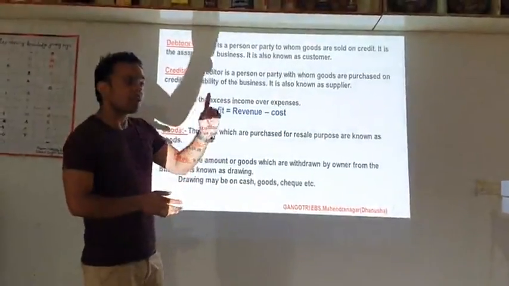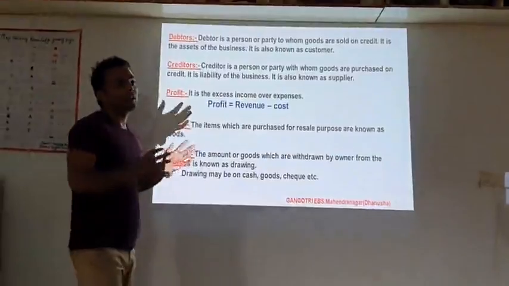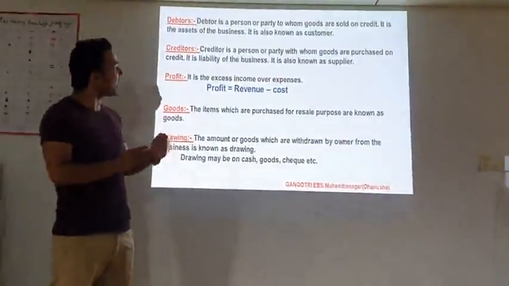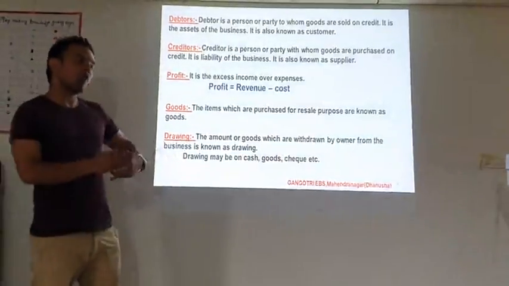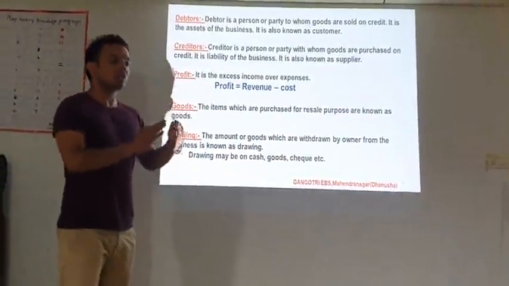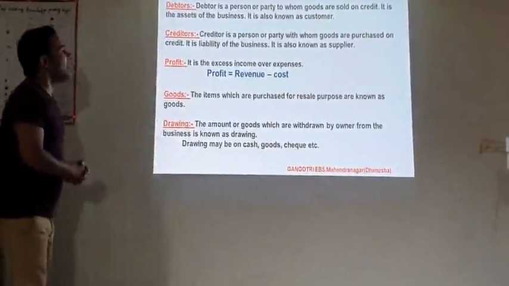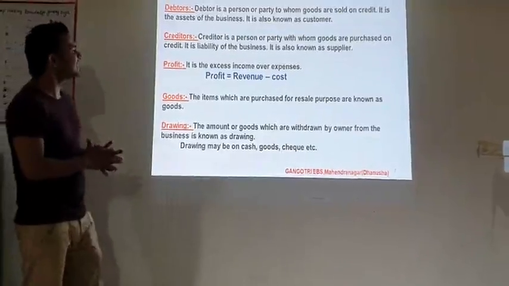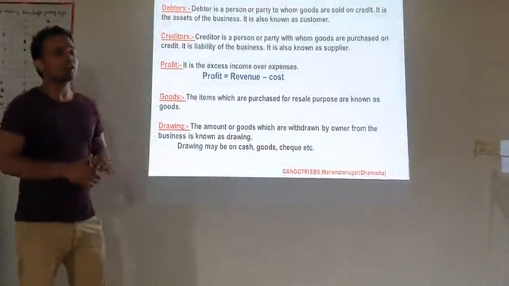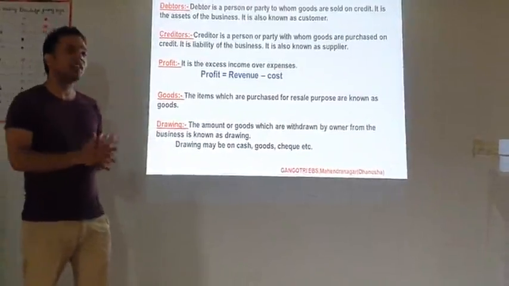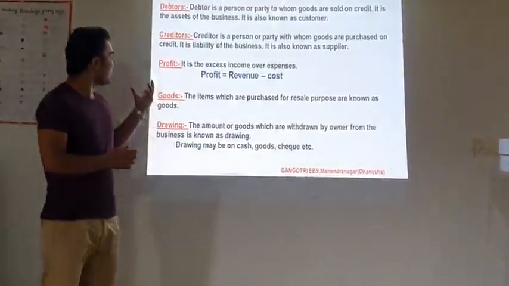At that time that person cannot be our creditor, because for a creditor, or we can say a supplier, we have to purchase the goods on credit only. Now another term is profit. It is the excess income over expense. So if our income is more than the expenses, then the result that we get is our profit.